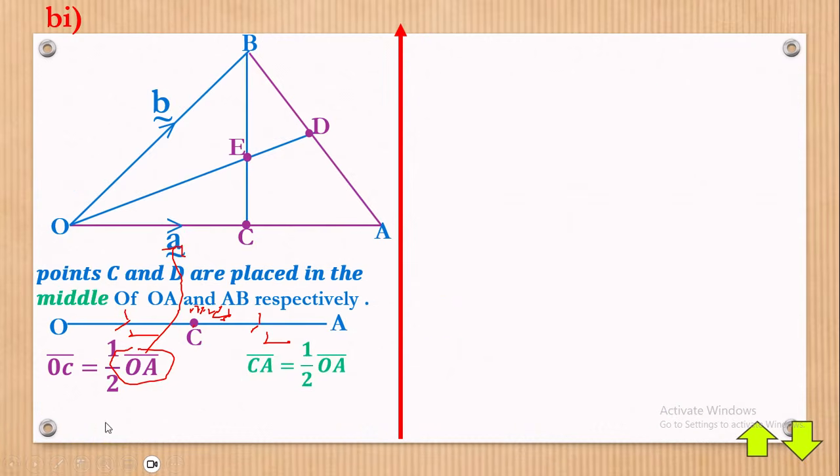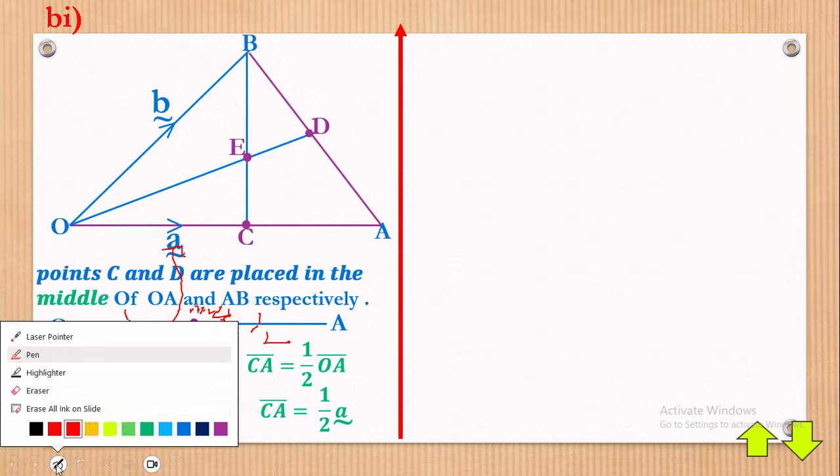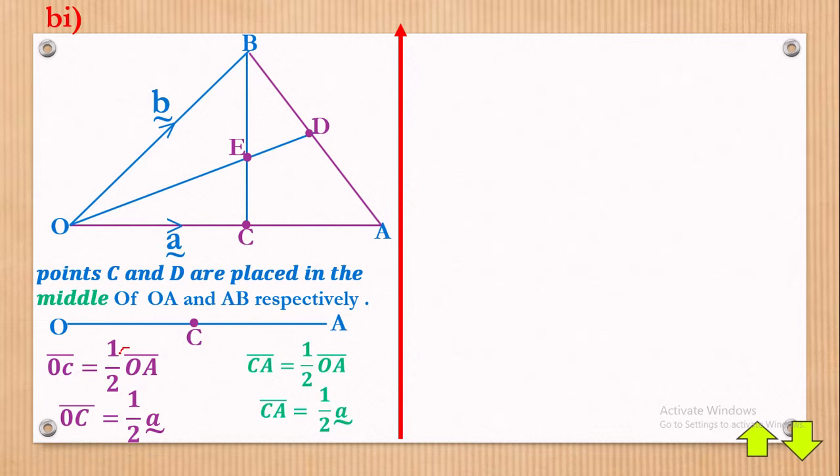Let's now go there and substitute. OC will now be equal to a half a, as a vector. Vector OA is the same as vector a, so the half has been maintained. CA is equal to half of that, like that.